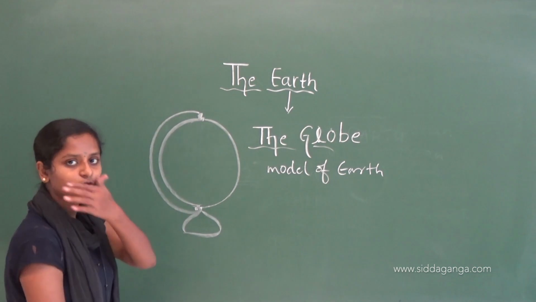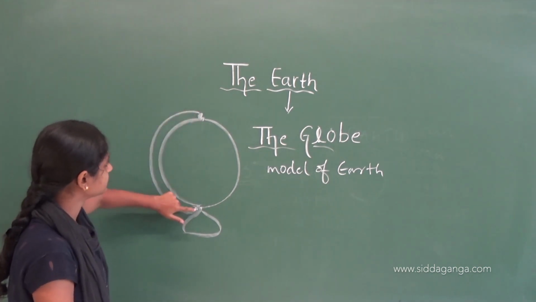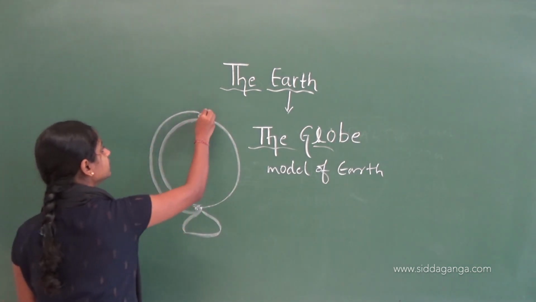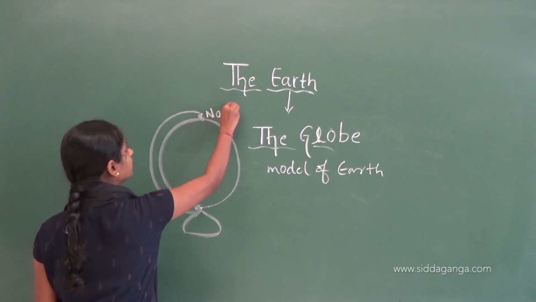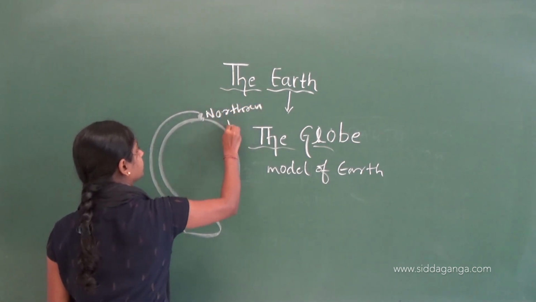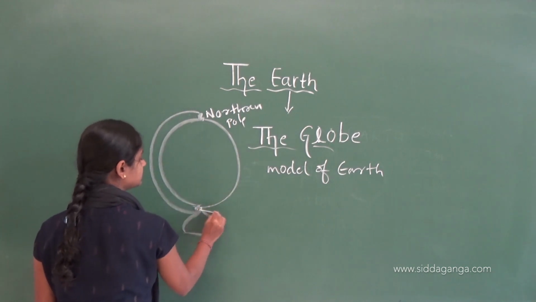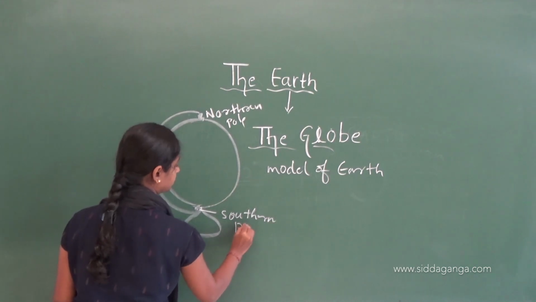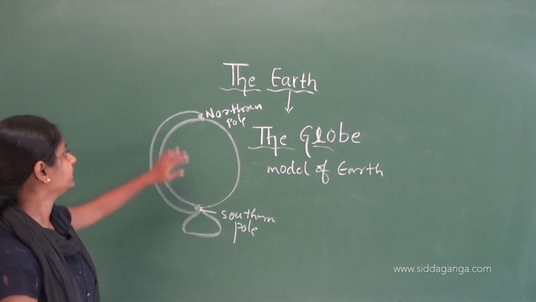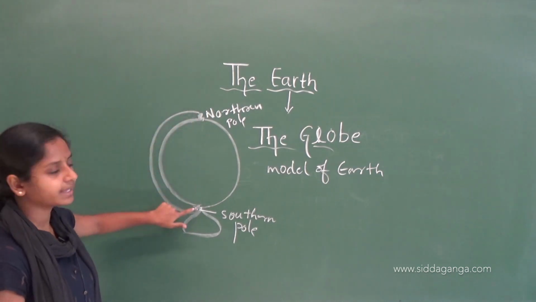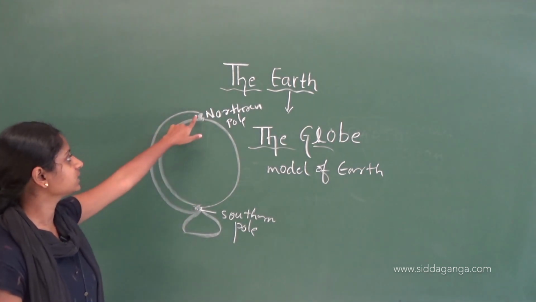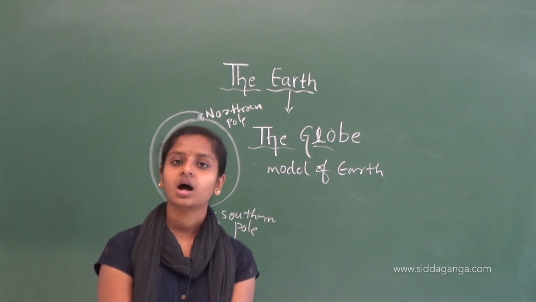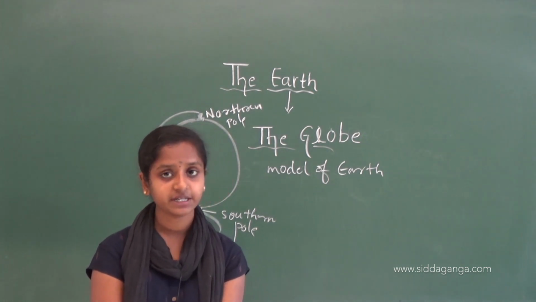This is a globe. These end points are called the poles, and this is the northern pole and this is the southern pole. A globe has some limitations.